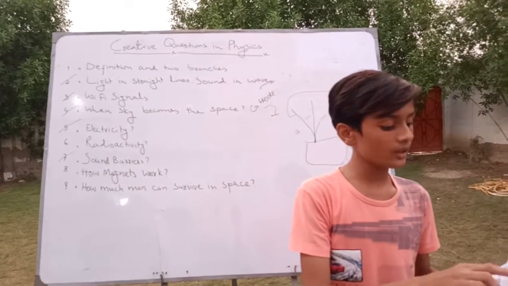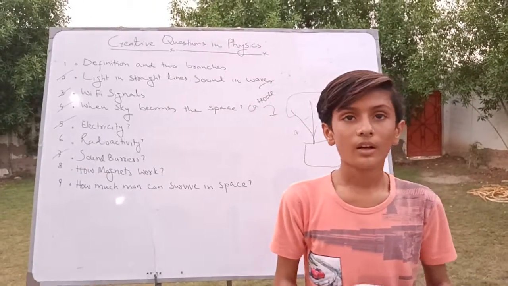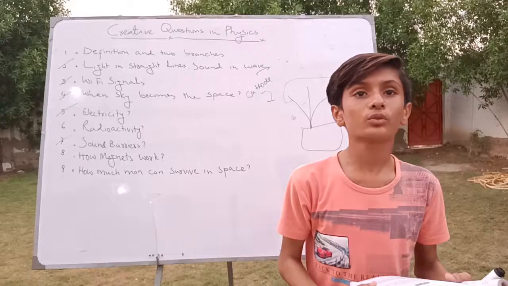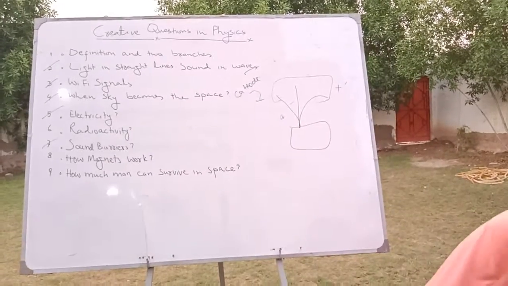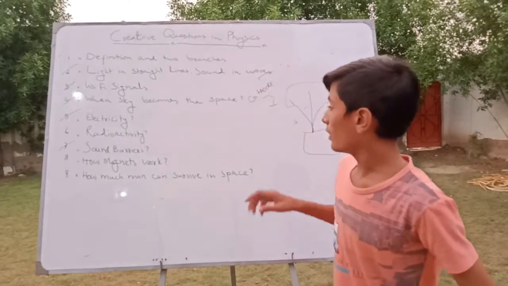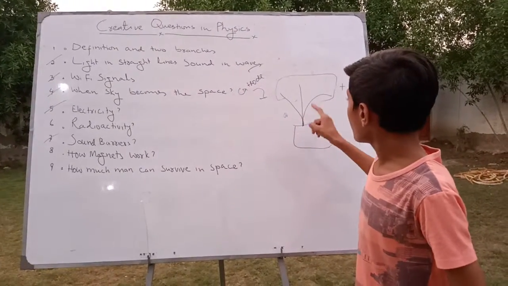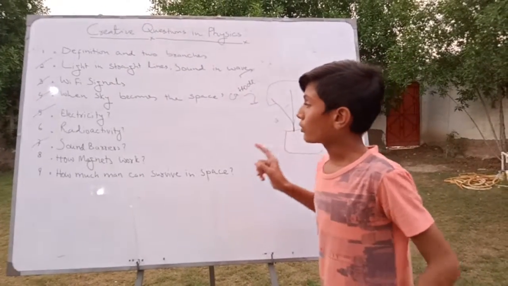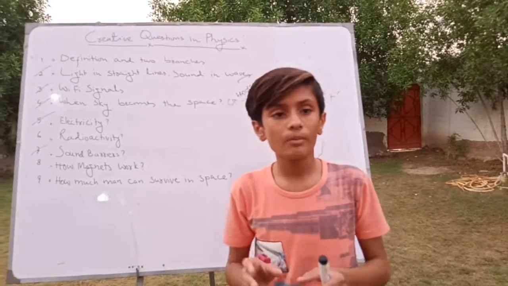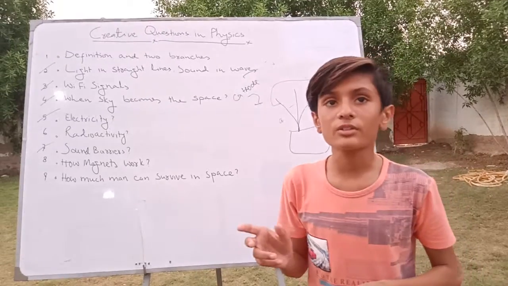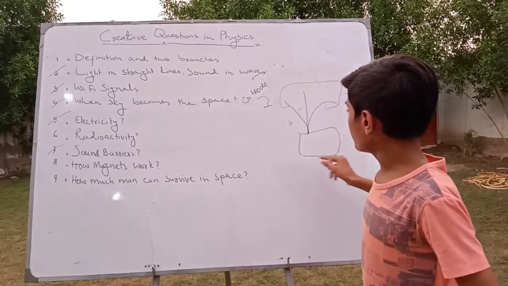And these radioactive rays were discovered by the British physicist Ernest Rutherford in 1902. So radioactivity consists of all these rays: alpha, beta, and gamma. Radioactivity is the emission of radiations which also occurs in this shape.